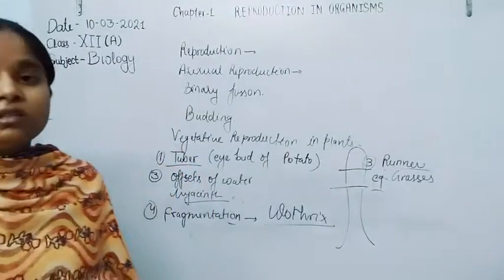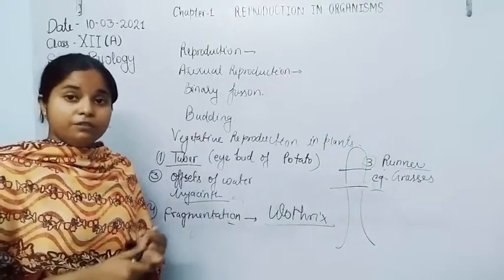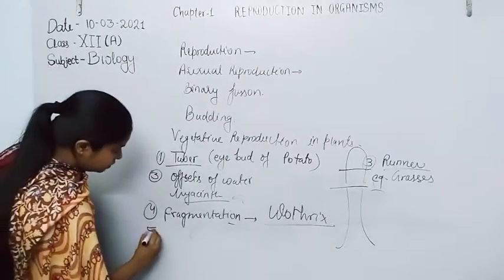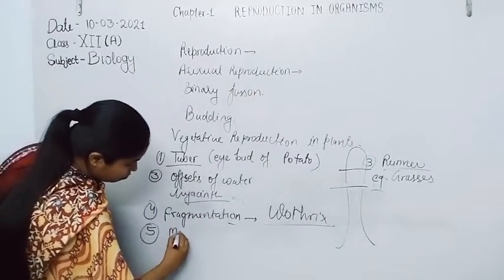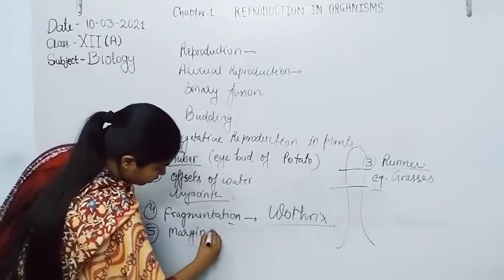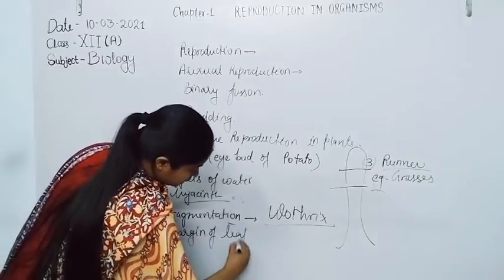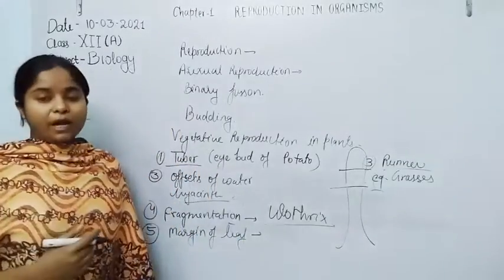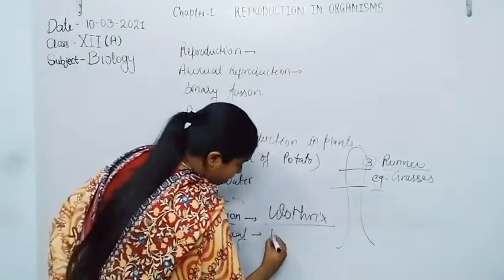Now next is reproduction. Vegetative reproduction is also done by the leaf. So fifth is the margin of the leaf. The example is Bryophyllum.